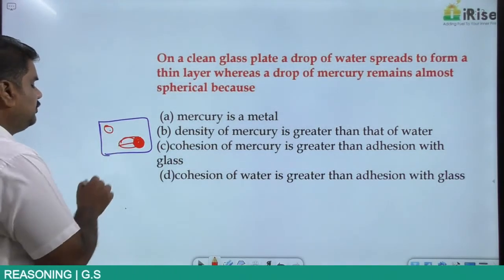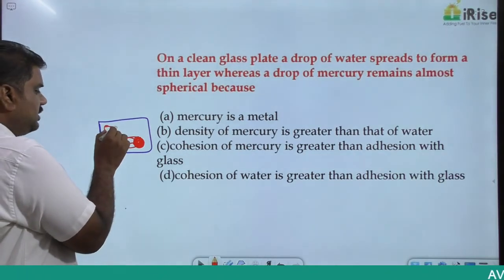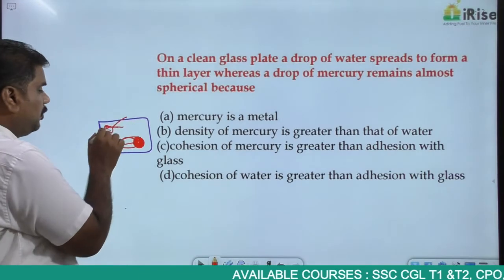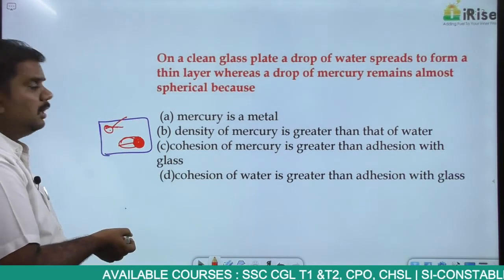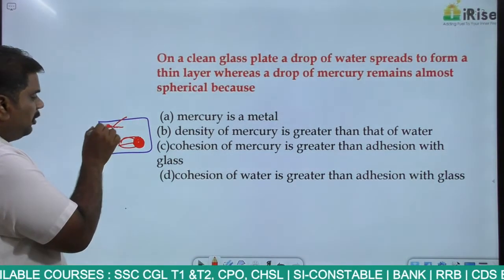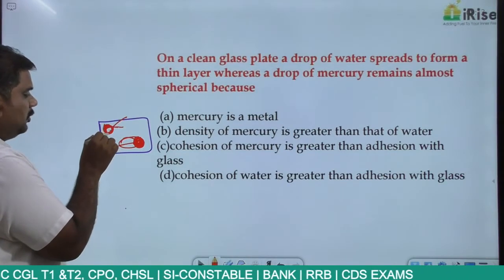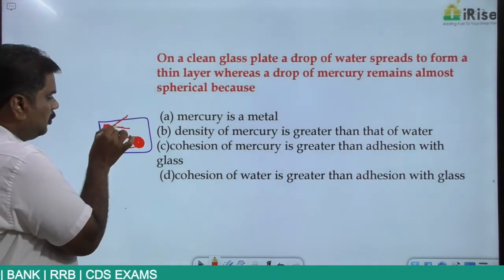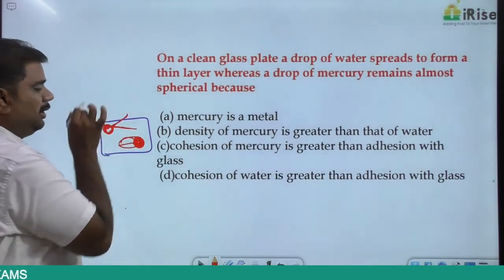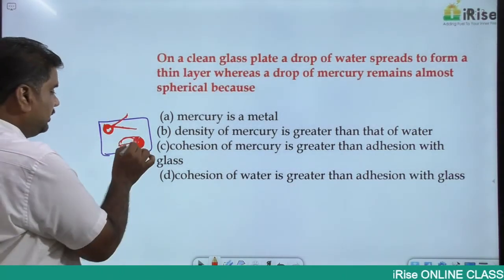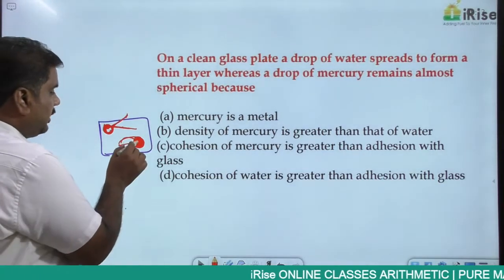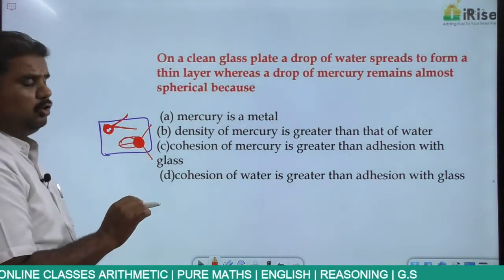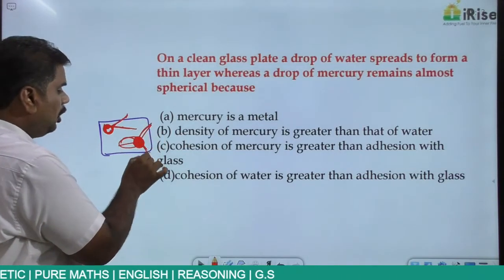But whereas in the case of a drop of water, if you just drag it and leave it, water will slowly follow, or else it will try to follow another path, right? This is a drop of water. Now when you're dragging this in two different directions, part of the water will flow like this, part of the water will flow like this. But in the case of mercury, when you're trying to drag this in one direction like this, one direction like this, it will not follow. Either this follows this one or else this one.